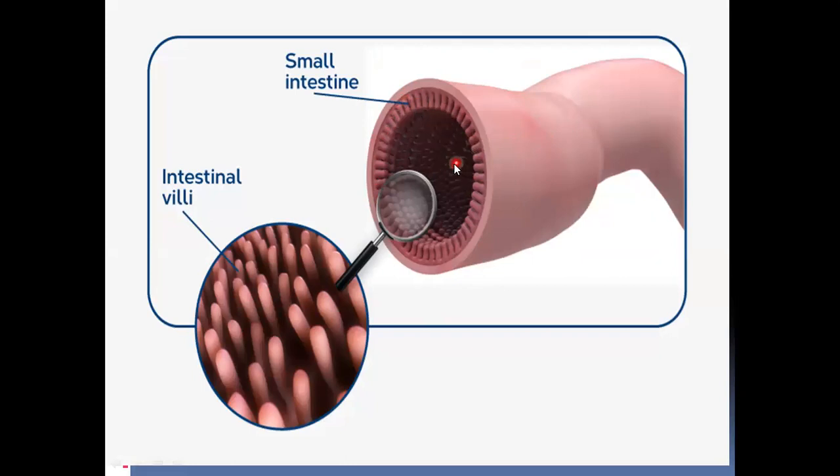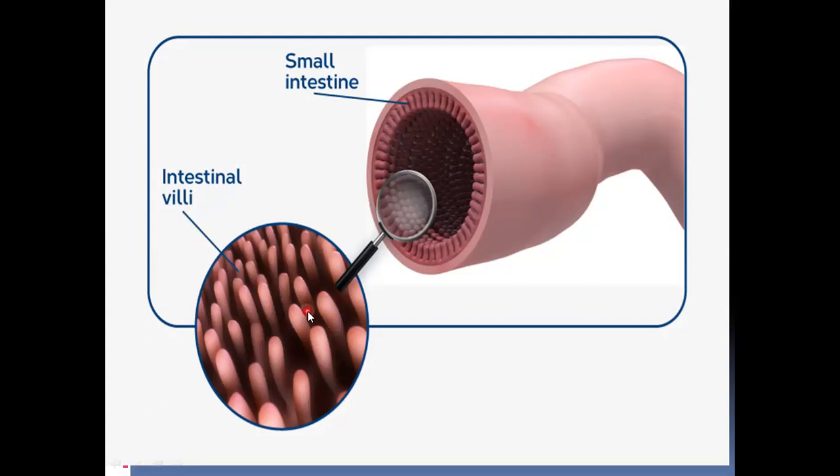This is the intestine cavity, and this is the wall of the small intestine, and from this wall arise small finger-like projections. If you magnify, you can see it like this. See, finger-shaped projections. These are called the villi. Singular is villus. So, intestinal villi.